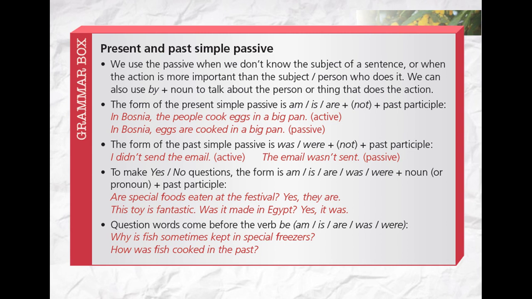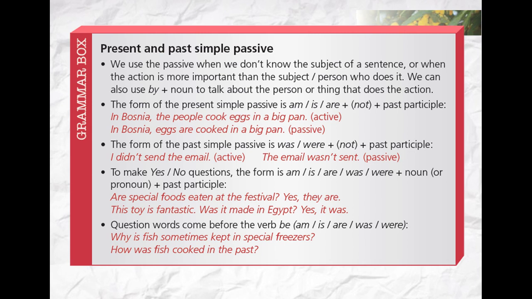Okay, the form of the present simple passive is using am, is, are, or not in the negative form with the past participle, which is the third shape of the verb. Okay, in Bosnia, the people cook eggs and make buns.